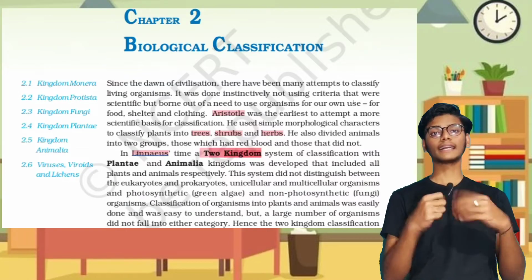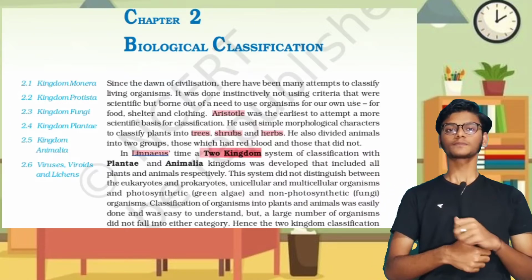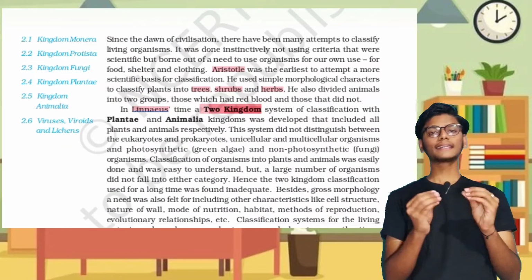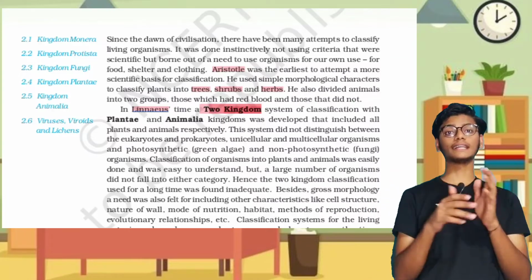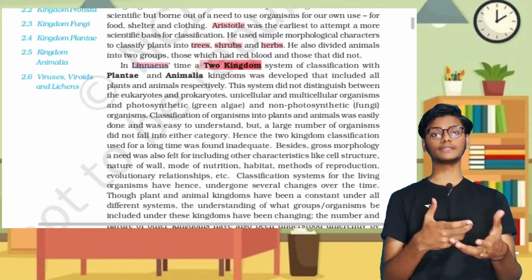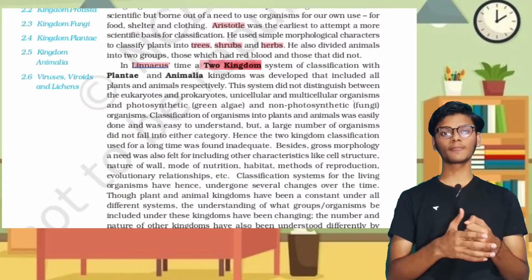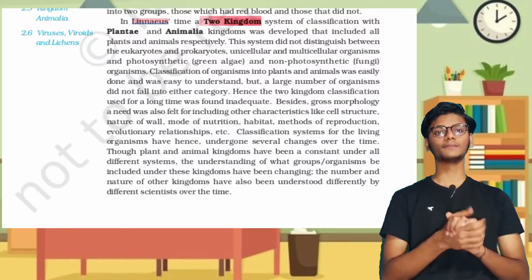The second person who classified the biological system is Linnaeus. He classified animals and plants. He proposed the two kingdom system, which consists of Plantae and Animalia.